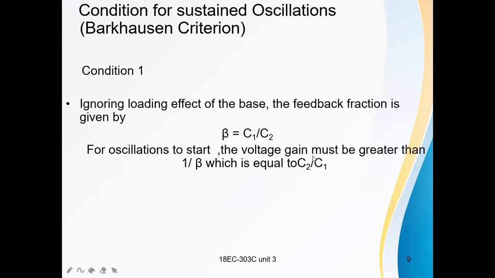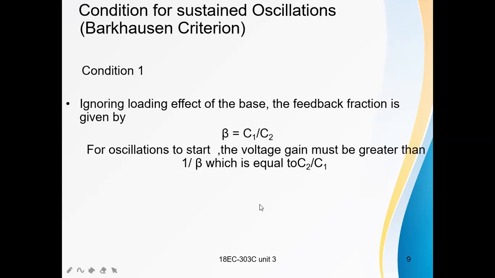That means the voltage gain must be greater than 1 by beta. Here beta is C1 by C2, so 1 by beta is equal to C2 by C1. That means the voltage gain in Colpitts oscillator should be greater than C2 by C1.